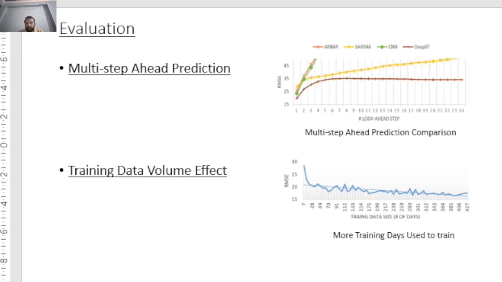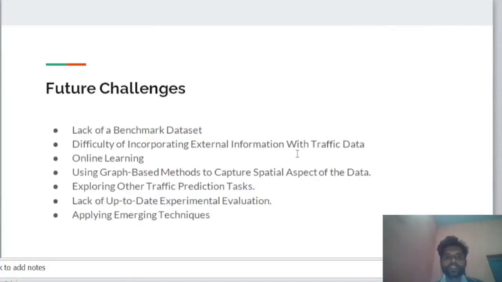Thank you. Future challenges: lack of benchmark dataset. The availability of a wide range of traffic data supported traffic predictions, but different works use different datasets. It is very hard to assess the relative performance of different state-of-the-art models.